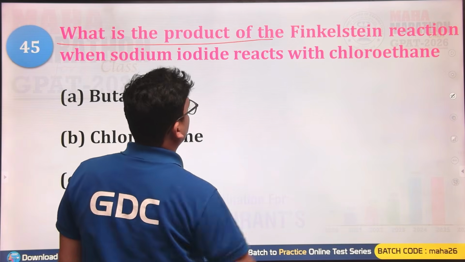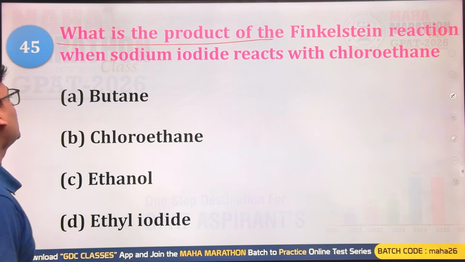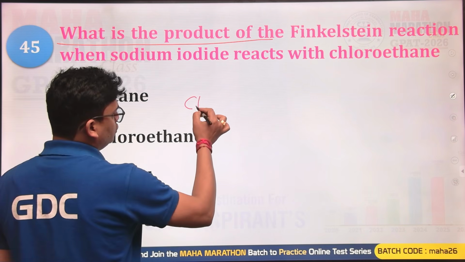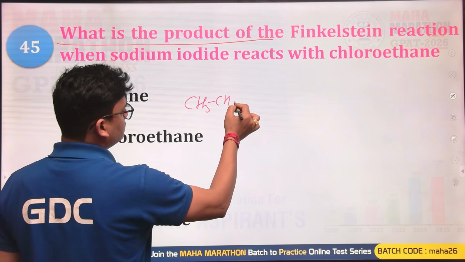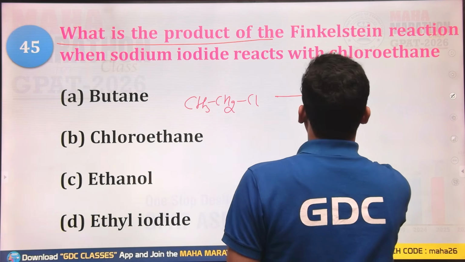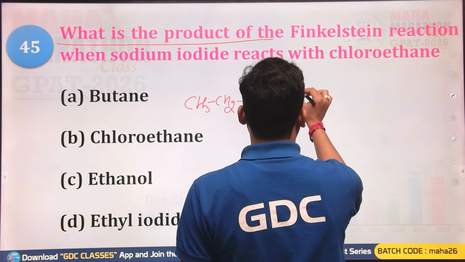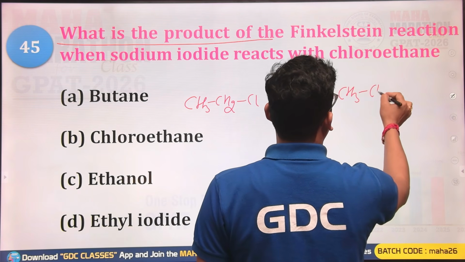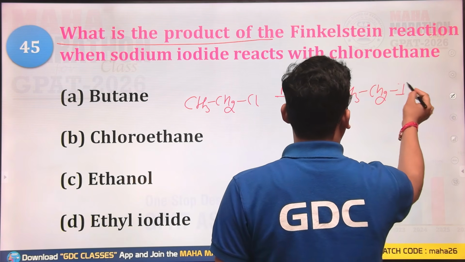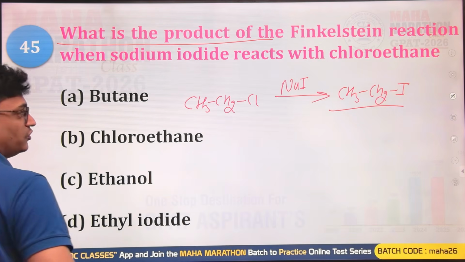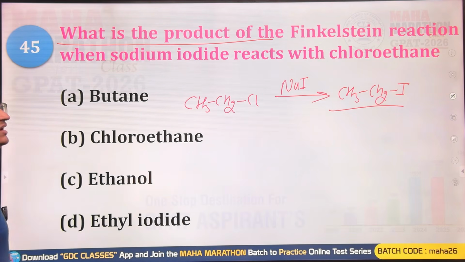What is the product of the Finkelstein reaction when sodium iodide reacts with chloroethane? So you have CH3 CH2 Cl, chloroethane, reacting with NaI, sodium iodide. The product will be CH3 CH2 I. This is the Finkelstein reaction, and the product is known as ethyl iodide.